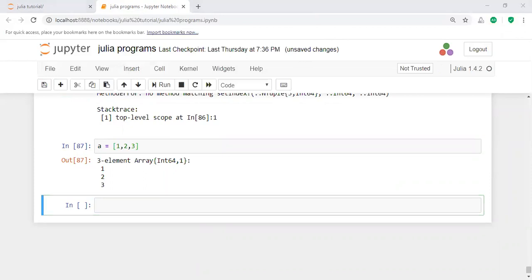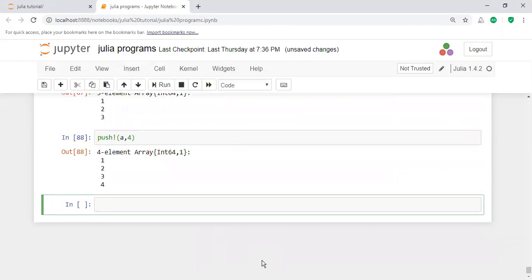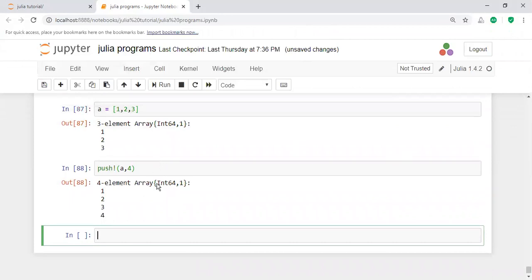Then I apply the push function. What does the push function do? At the end, it will add the value 4. For the array, it is possible to apply the push function.